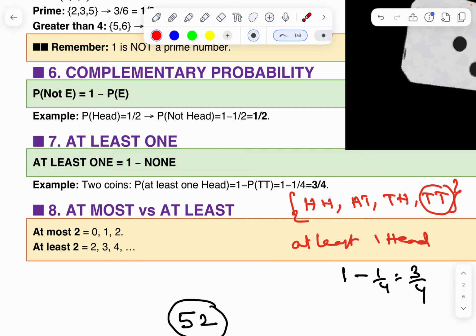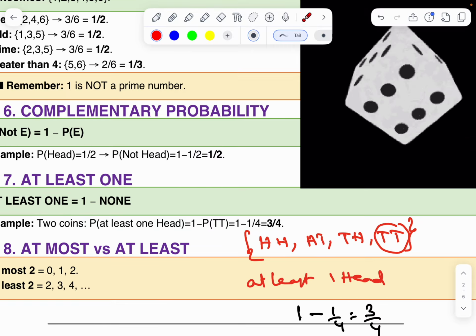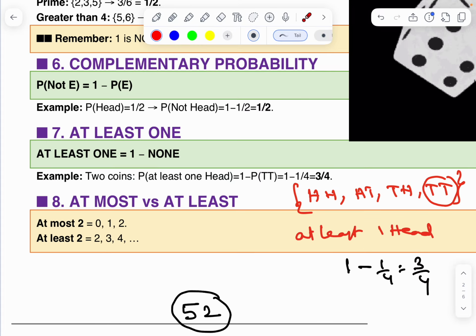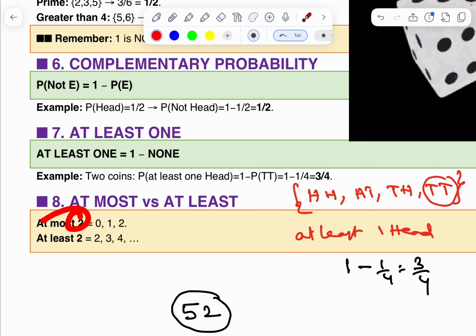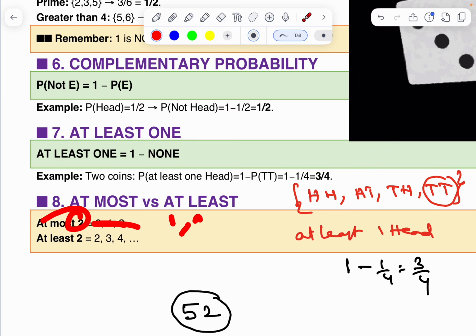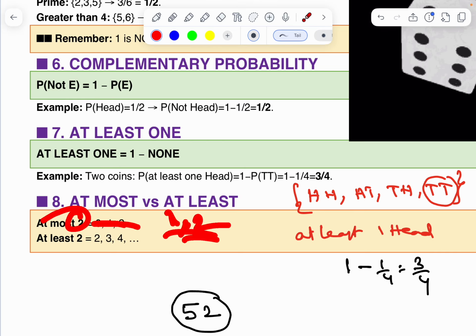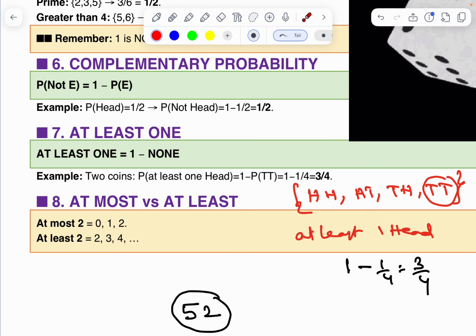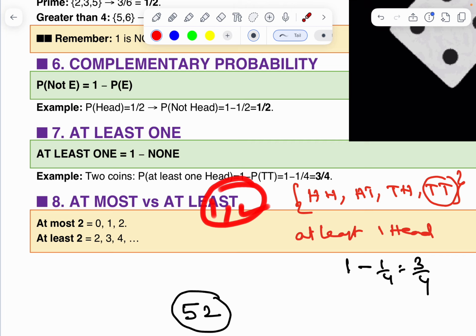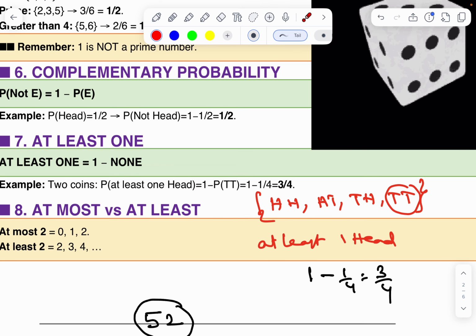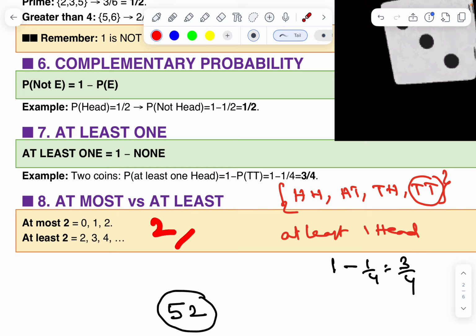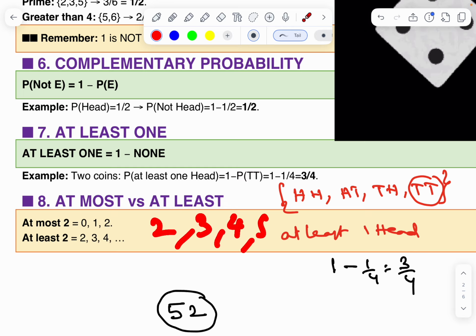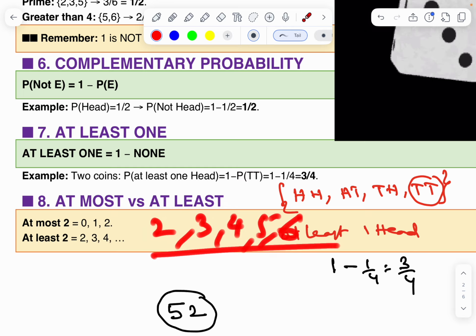First of all, I am throwing a dice. What is the probability of getting at most 2? The answer is 1, 2. When I throw a dice, what is the probability of getting at least 2? At least 2 means 2, 3, 4, 5, 6.